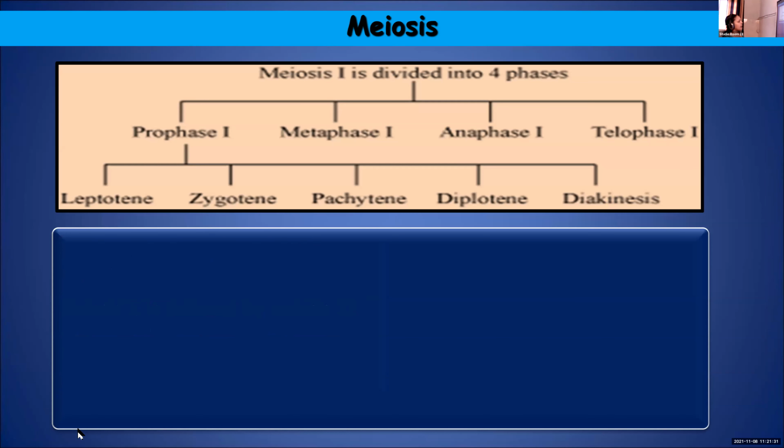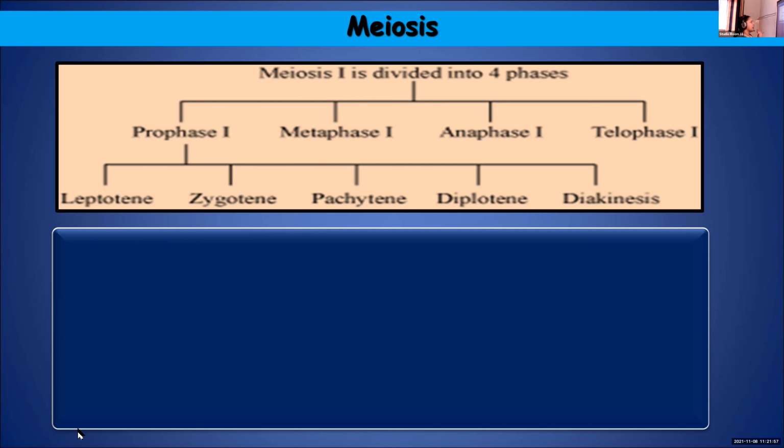Meiosis 1 is divided into 4 phases: prophase 1, metaphase 1, anaphase 1, and telophase 1. But here you can see the prophase 1 of meiosis 1 is differentiated into 5 stages: leptotene, zygotene, pachytene, diplotene, and diakinesis.